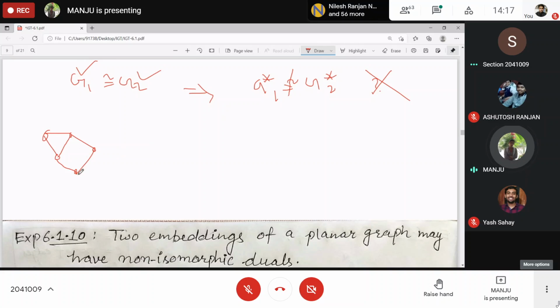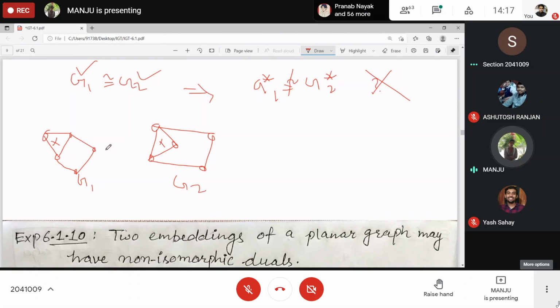For example, this is your graph G1, and the isomorphic graph I can have is this one. Clear? This is also a plane graph, and this is also a plane graph.